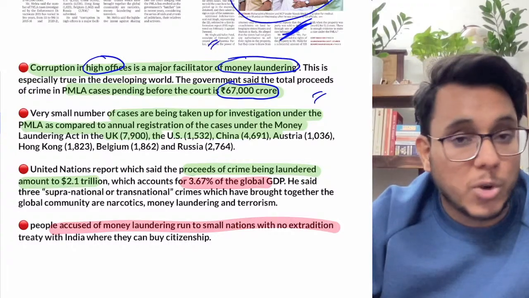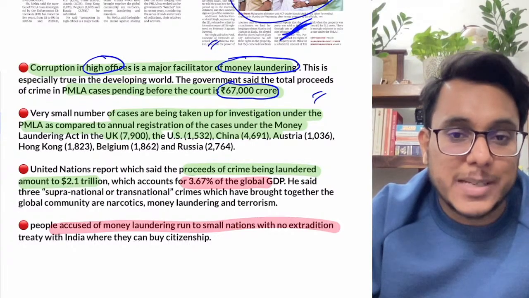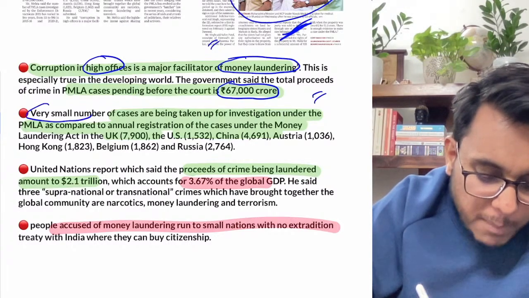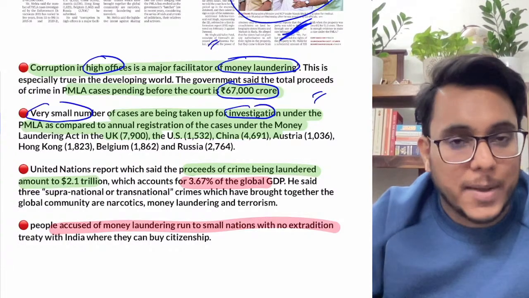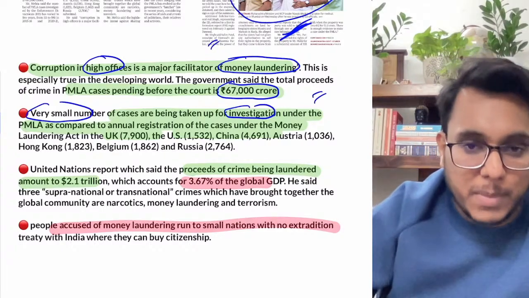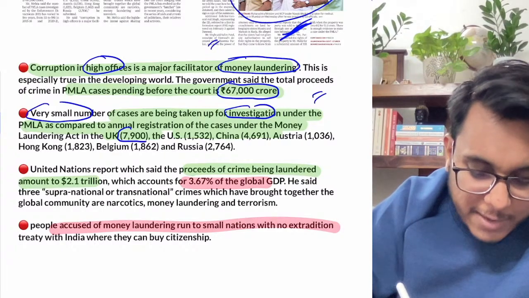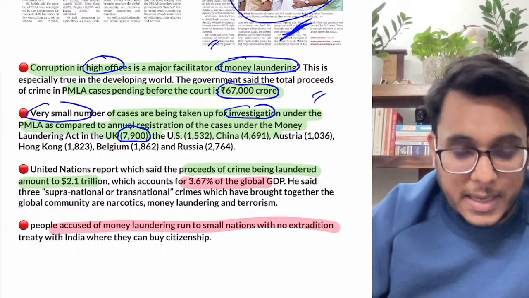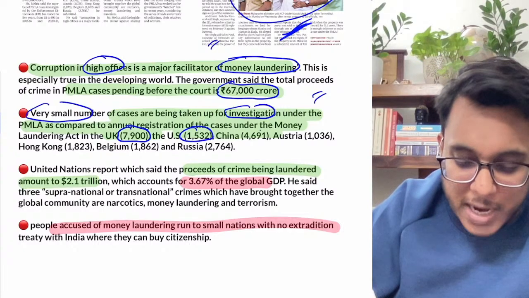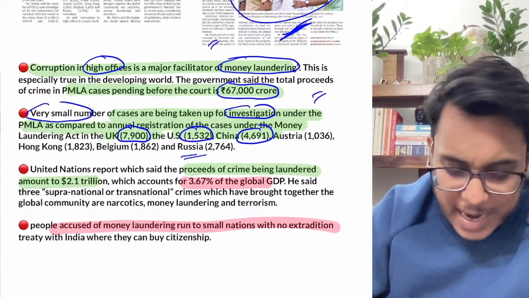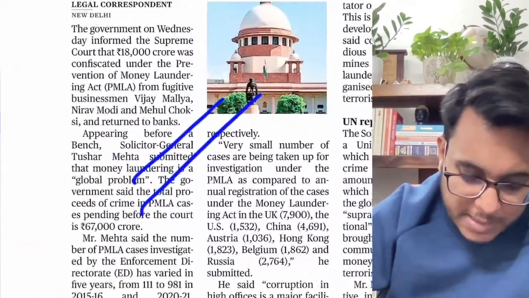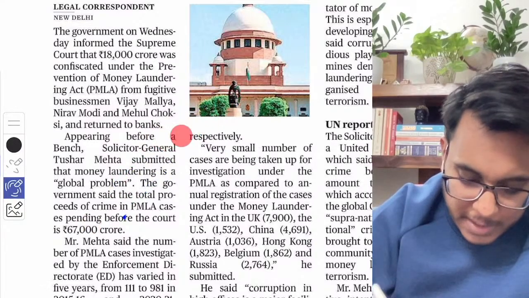It has been said that a very small number of cases are taken up for investigation under money laundering in India. If we compare it with other countries, for example the UK, more than 7900 cases have been taken up, US 1532, China 4691. In comparison, a very small number of cases in India are being filed under money laundering.